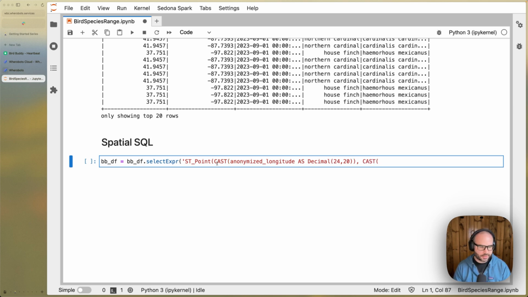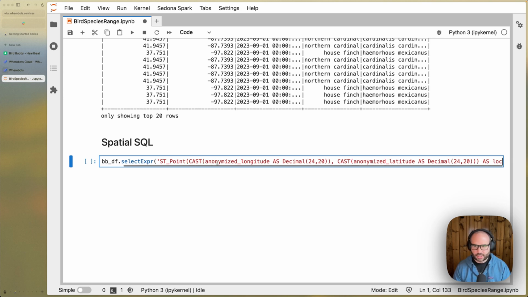We'll also cast our anonymized latitude point. And by anonymized, I think they just mean they adjust the location of the bird feeder a little bit, so we're not giving out the exact location of where folks have their bird feeders. Okay, so this will create a point geometry column. We'll call that location. And then we'll also bring through the timestamp, the common name column, and also the scientific name column as well.